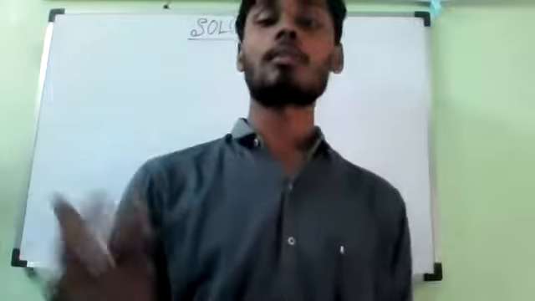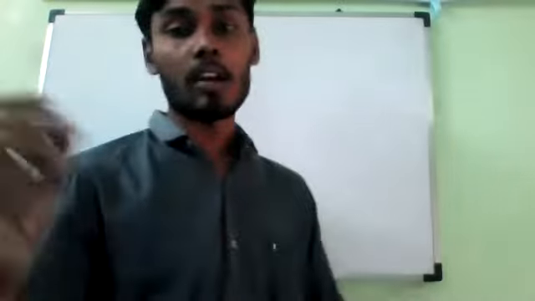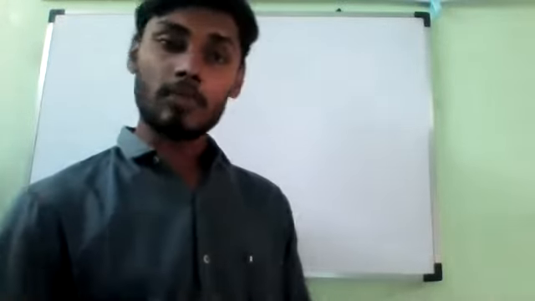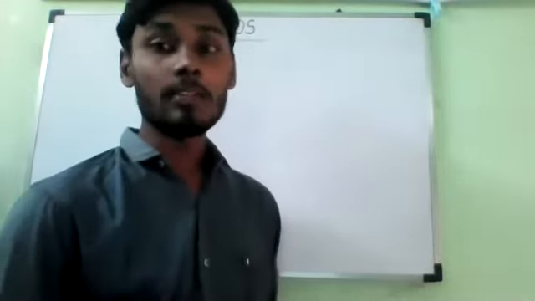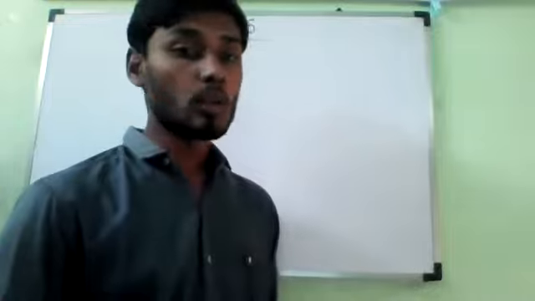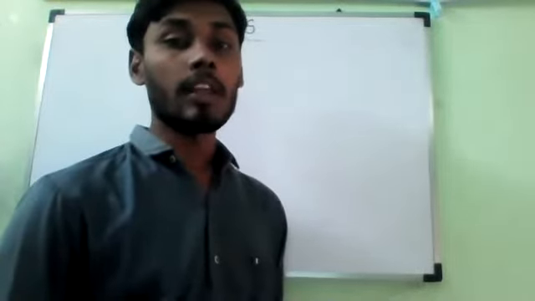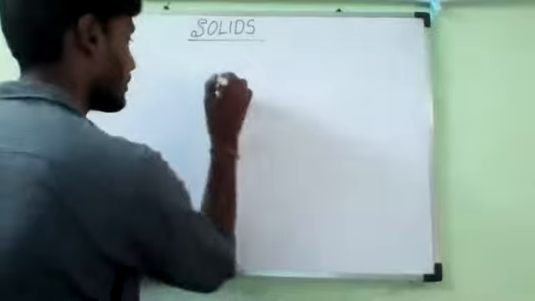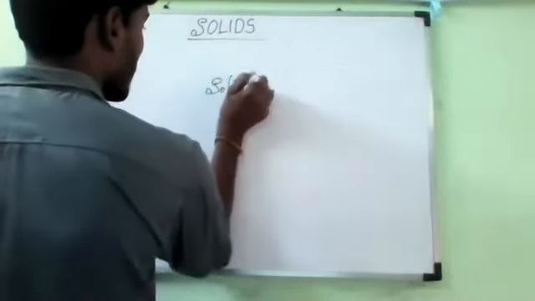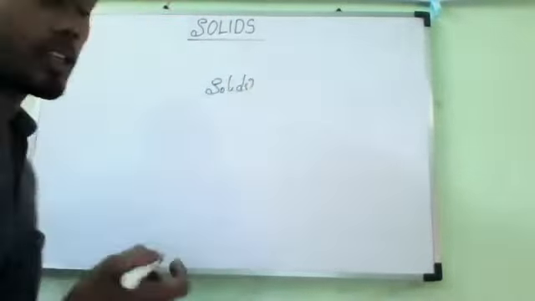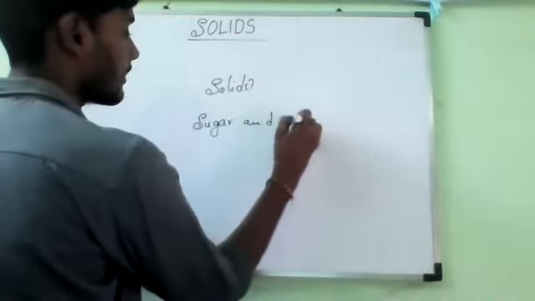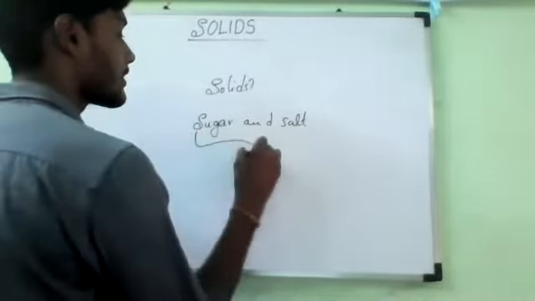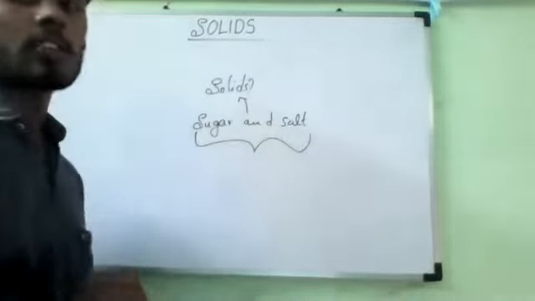If you take sugar, salt, or any kind of powder-like structures, and put them in jars of different shapes, they will take the shape of the jars. That indicates that they do not have a fixed shape. But if salt and sugar do not appear to have a fixed shape, then why do we still call them solids? They occupy the shapes of different containers, but still we call sugar and salt solids. Why?